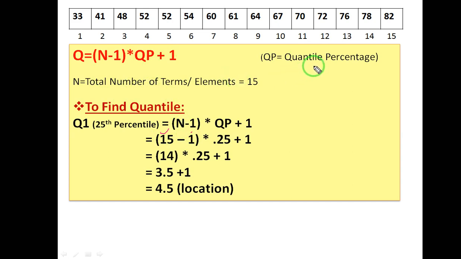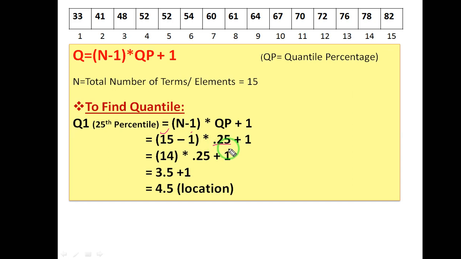QP is your quantile percentage. I want to find the 0.25 quantile, so I will write 0.25. If you want to find the 0.50 quantile, you have to write 0.5 over here. If you want to find the 75 percentile or 0.75 quantile, you have to write 0.75.